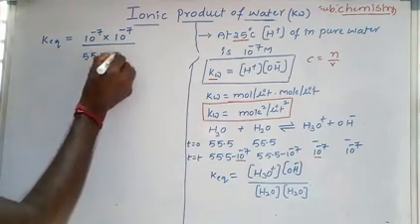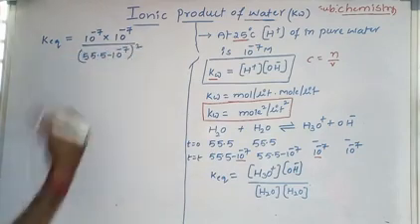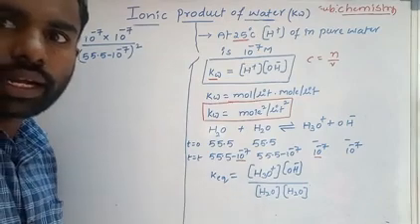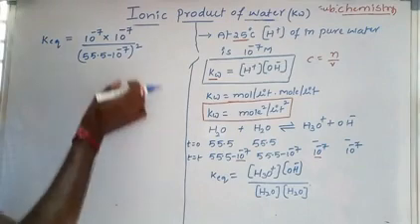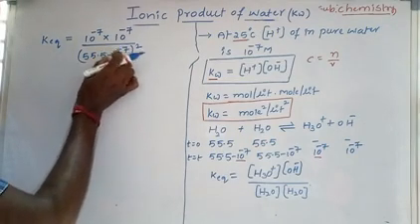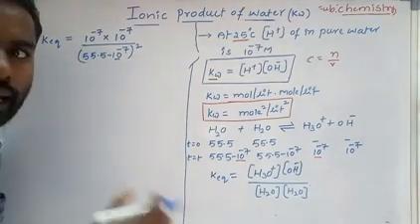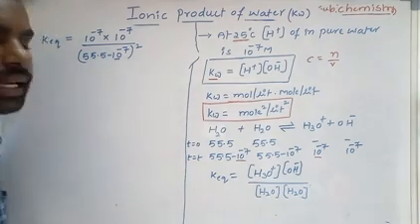55.5 minus 10 power minus 7, to the power of 2. Why? Because here two water molecules are there, H2O into H2O. You can take the power. Now see here, 55.5 minus 10 power minus 7. 10 power minus 7 is very negligible. Very negligible value. We can neglect it.